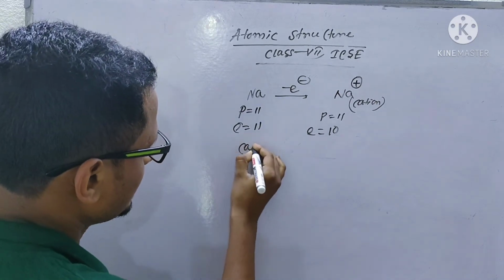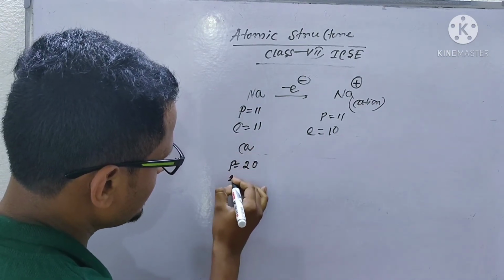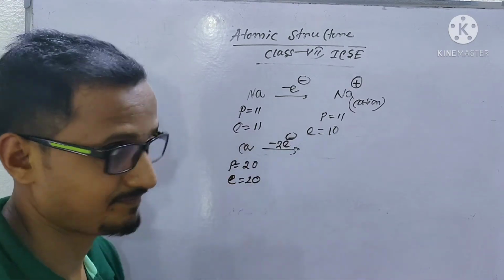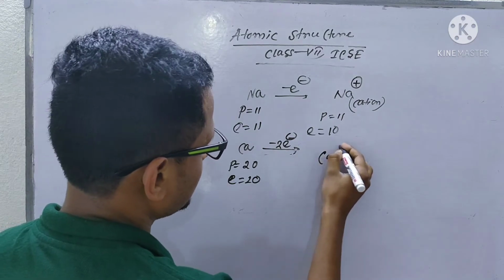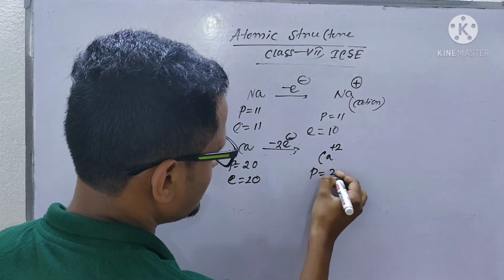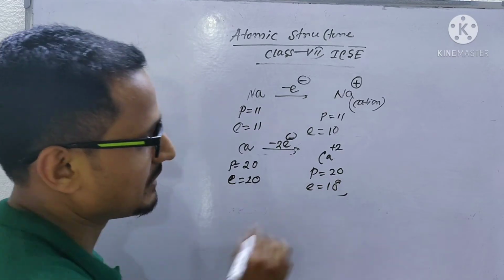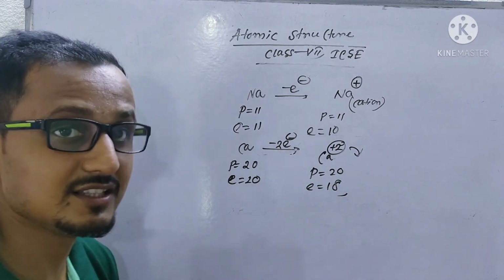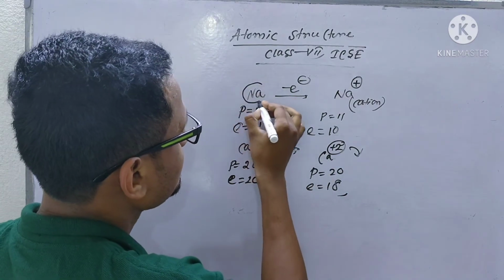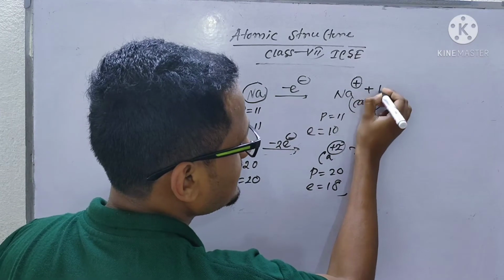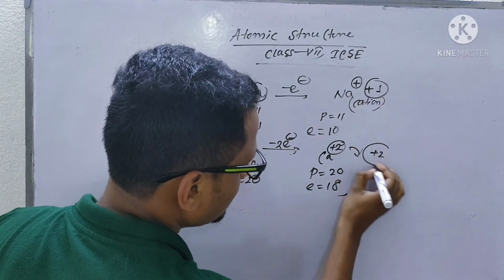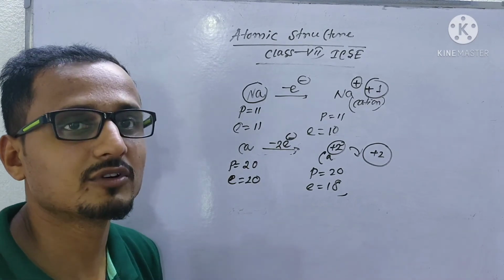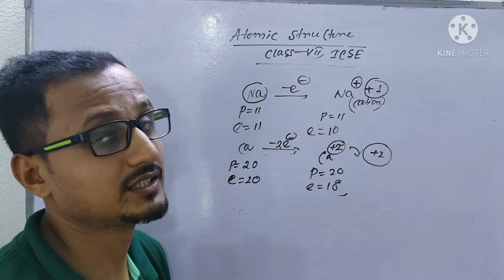One electron, two electrons, whatever it releases, that will be the charge of that cation. If calcium has 20 protons and 20 electrons, it will release 2 electrons to get stable. So it will form calcium 2 plus: protons will be 20, electrons will be 18. The number of protons is higher, so it forms 2 plus. By that you can know the charge, and it is the valency also. The charge of sodium is +1 and its valency is +1, and the same for calcium. So by looking at the charge of the ion, we can know the valency of that element.